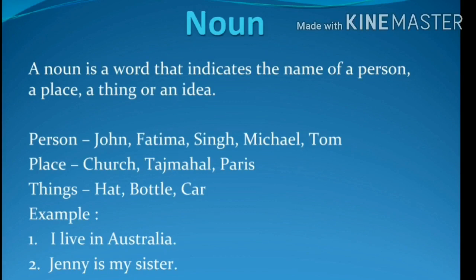A word which indicates the name of a person, a place, thing, or an idea is a noun. I live in Australia. Where do I live? In Australia. The word Australia, it is a name of a place. Jenny is my sister. Who is my sister? It is Jenny. Jenny is the name of a person. Are you clear about noun? Yes. Shall we see the types of nouns?